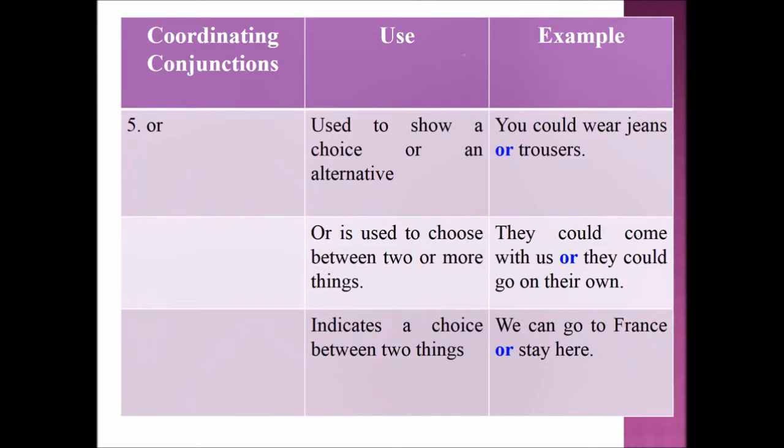Example sentence: They could come with us or they could go on their own. Then, or indicates a choice between two things. Example sentence: We can go to France or stay here.